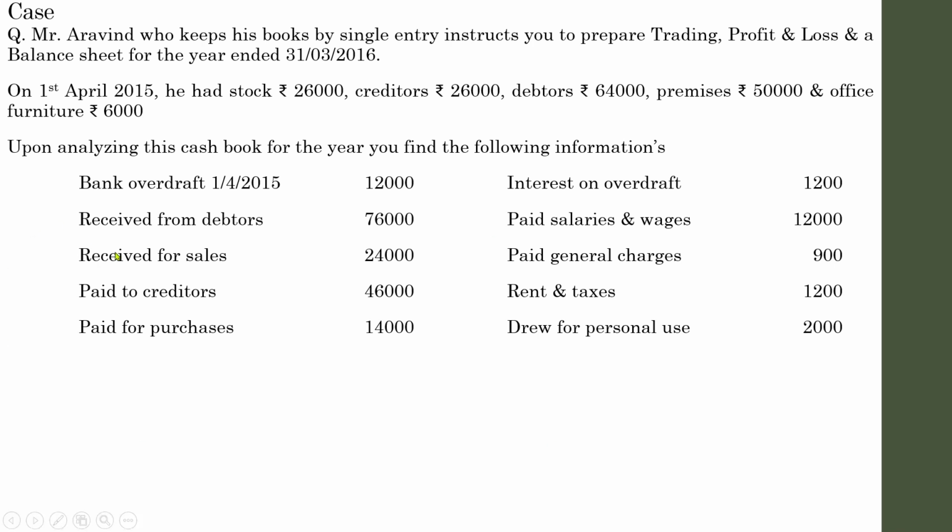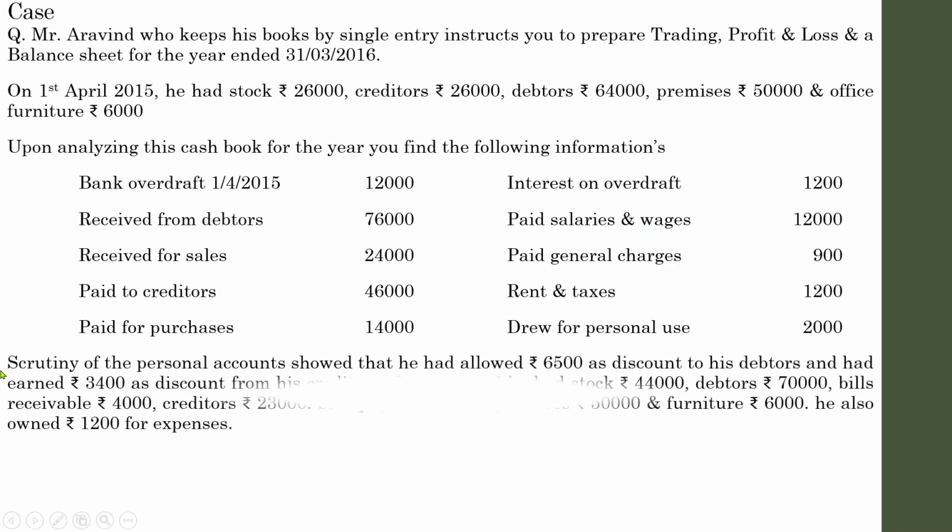Instead it will be mentioned as bank overdraft with the date and the amount. A simple word along with a date and amount depicts a lot. This is the opening balance. It may not be specified in the question, but it is the opening balance of cash. And all others are the usual bank and cash transactions during the year.